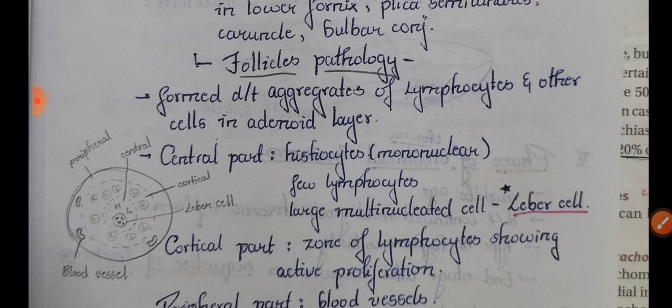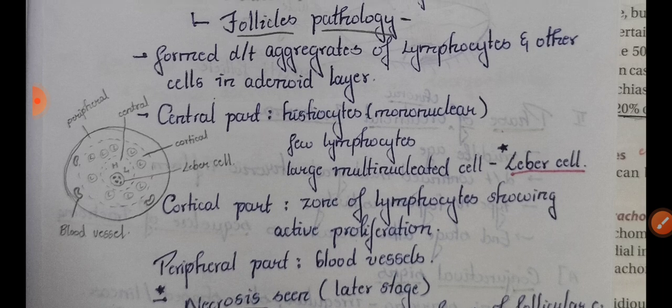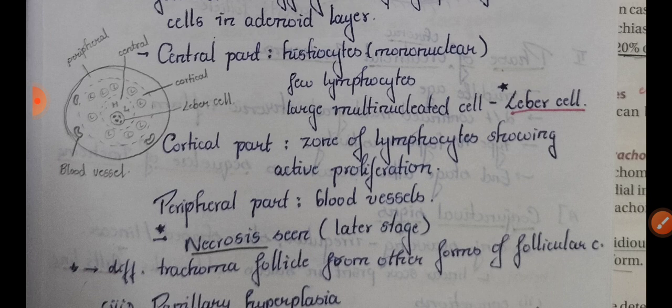Now coming to the pathology of the follicles. These follicles are formed due to aggregates of lymphocytes and other cells in the adenoid layer. It is divided into three parts: central, cortical, and peripheral. In the central part you will see histiocytes, a few lymphocytes, and large multinucleated cells, the Leber cells. In the cortical part you will see a zone of lymphocytes showing active proliferation. In the peripheral part you will see blood vessels.